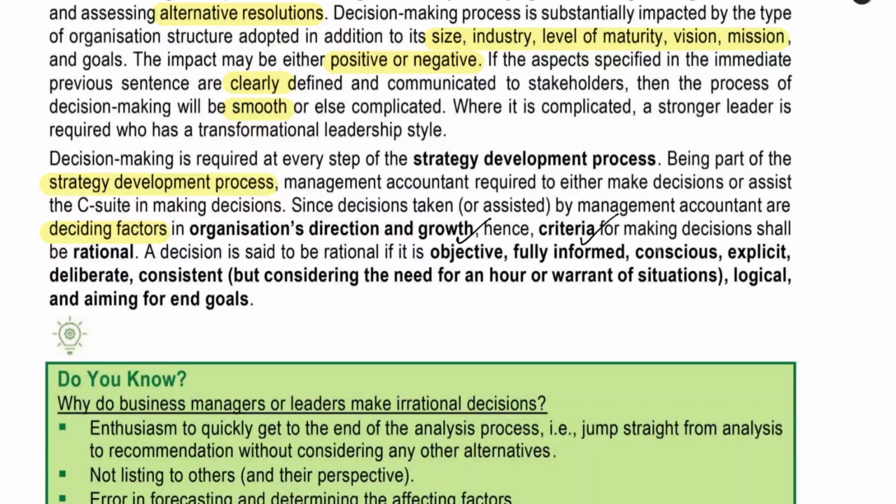It should be fully informed. It should be conscious. It should be explicit. You have to tell it out loud and then deliberate. It should be consistent. You have to follow it properly. Logical and aiming for end goals. The goal should be very clear.